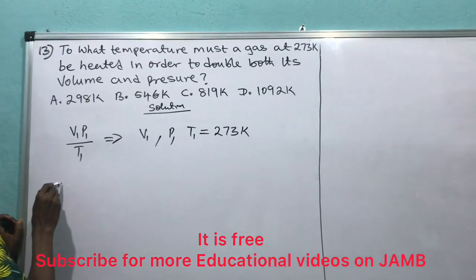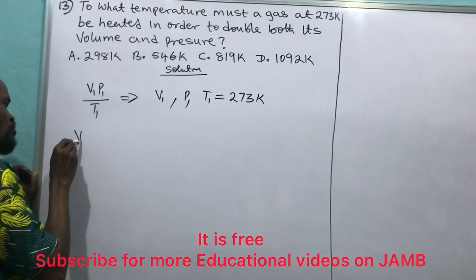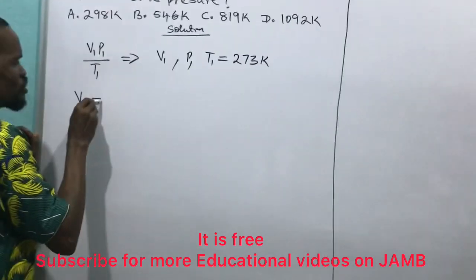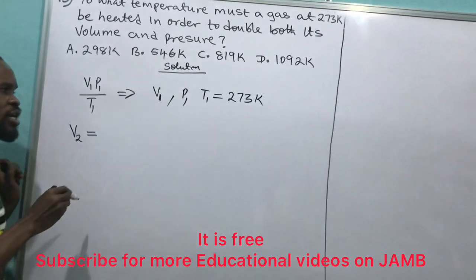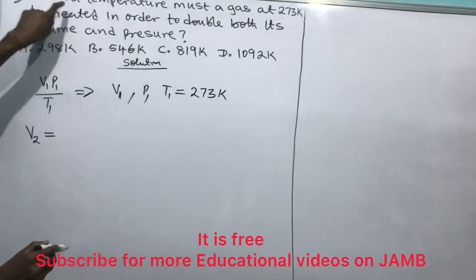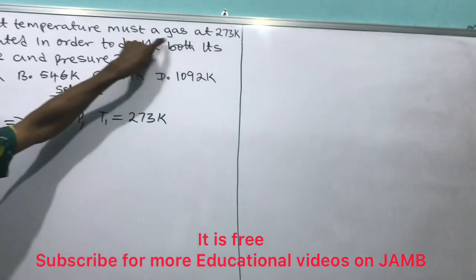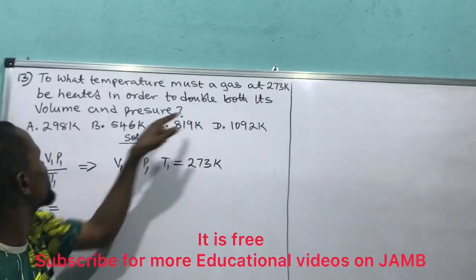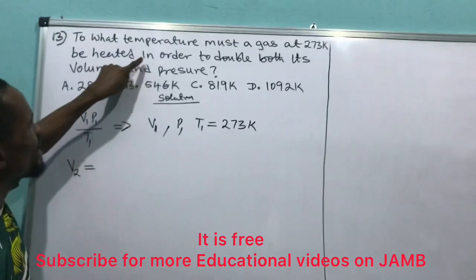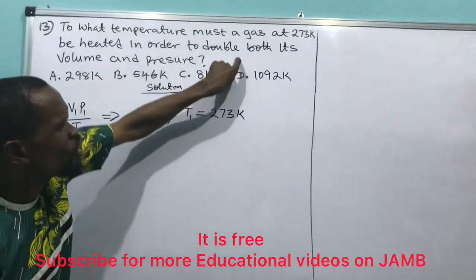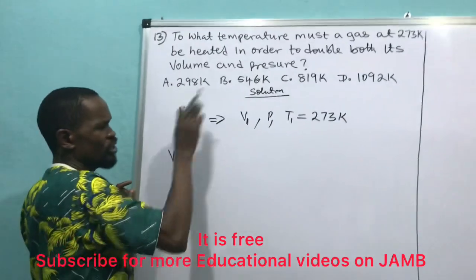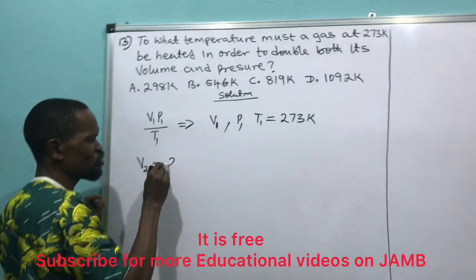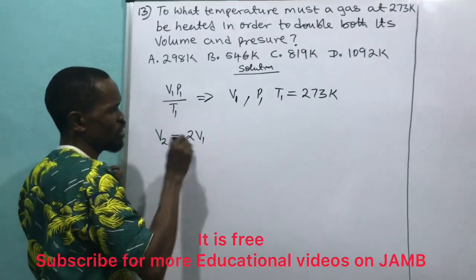Now I want to come to this. We said that V2 is equal to 2 times V1. What they say is, to what temperature must a gas be heated in order to double both its volume and pressure. To double the volume, that means volume 2 should be 2 times V1.